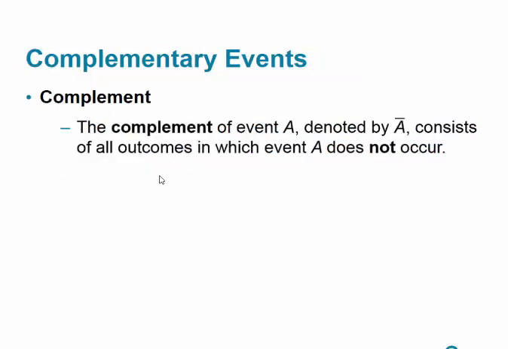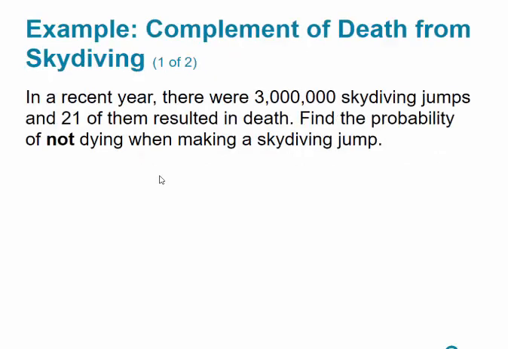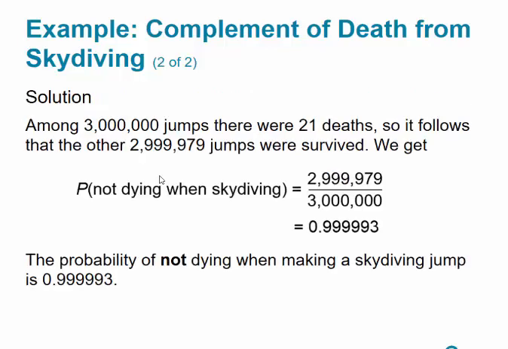We're going to talk about complementary events. The complement of event A, denoted by A hat, consists of all outcomes in which event A does not occur. So, again, let's go back to the example here. We know that 3 million jumps were made, 21 people died. So 21 divided by 3 million is the probability of dying while doing a skydiving jump. We're going to find the probability of not dying when making a skydiving jump. That's simply going to be the difference between the probability of dying and 1. So if I were to do 1 minus the probability of dying while skydiving, I would get 0.99993.